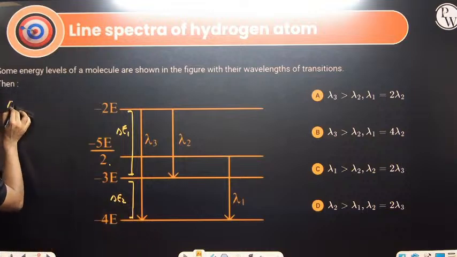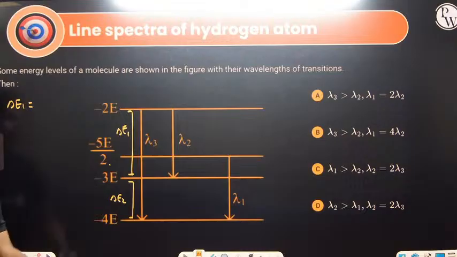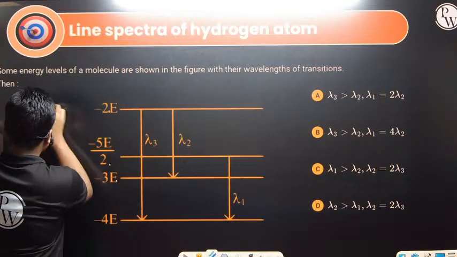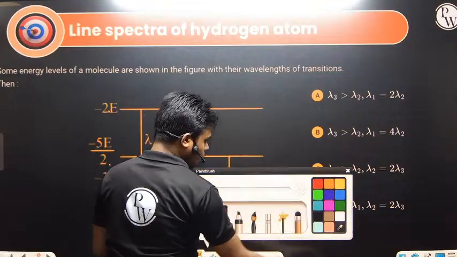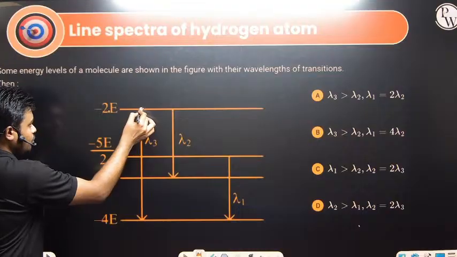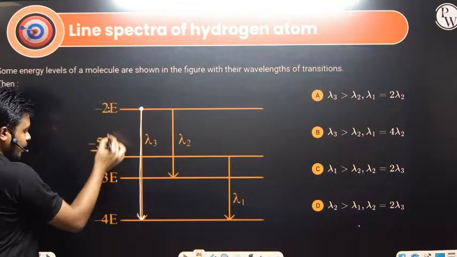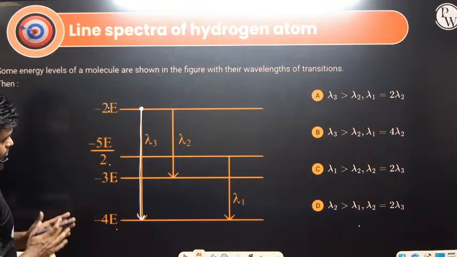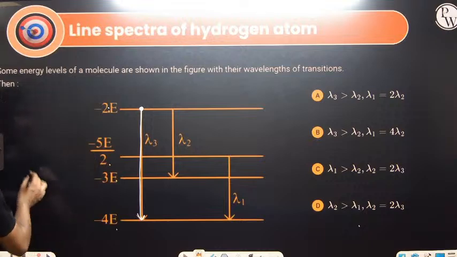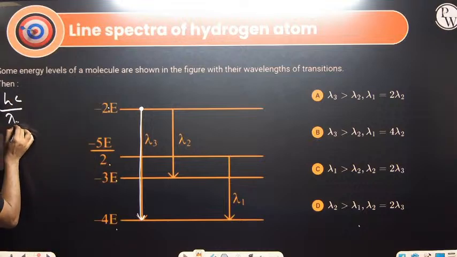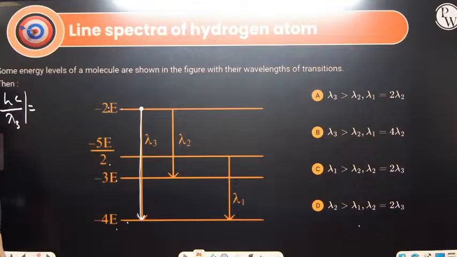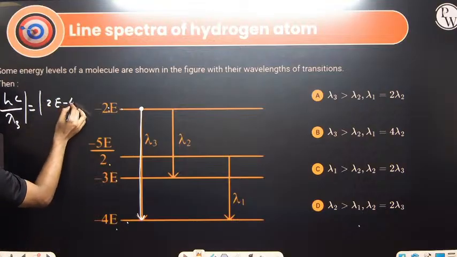So what is delta E1? The difference in this energy and this energy, 2E and 3E. The electron is jumping from the different orbits over here. One thing you should keep in mind: if the electron is jumping from this point to this point, that is 2E to 4E. So for lambda 3, Hc by lambda 3 equals the difference in the energy from 2E to 4E. The mod of this is given by 2E minus 4E.